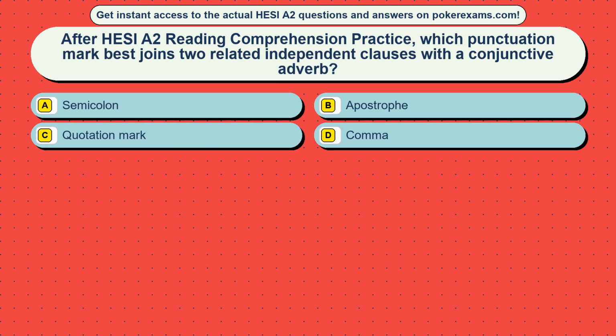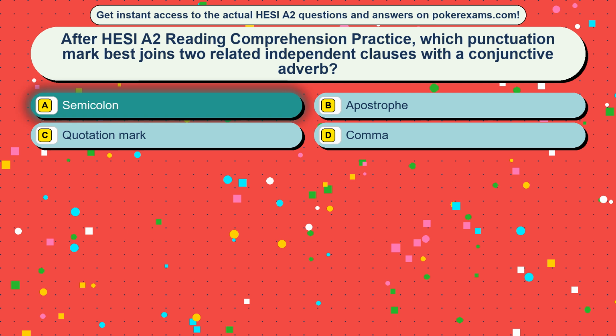Question 6. After HESI-A2 Reading Comprehension Practice, which punctuation mark best joins two related independent clauses with a conjunctive adverb? Option A, semicolon. Option B, apostrophe. Option C, quotation mark. Option D, comma. The correct answer is option A, semicolon.